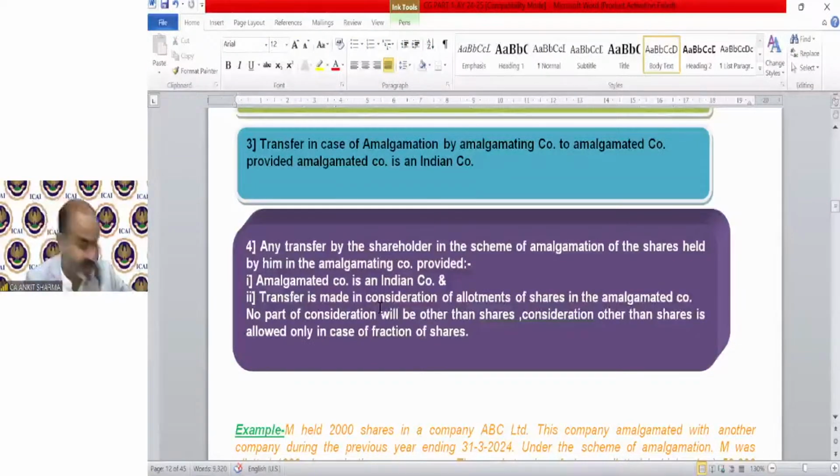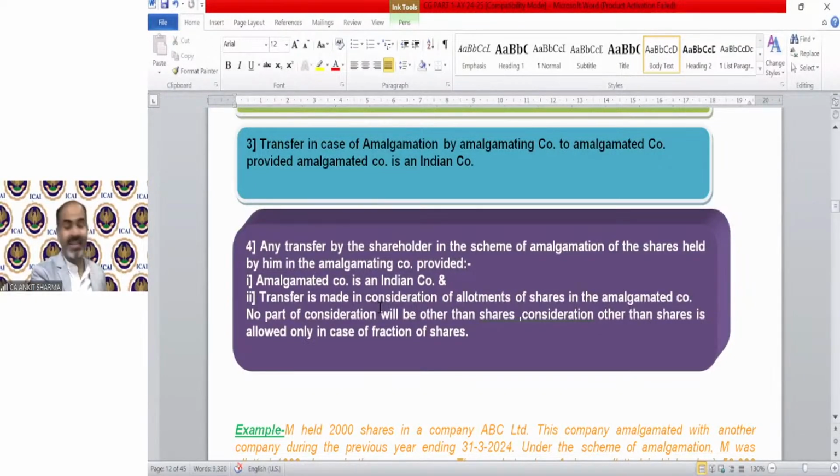Consideration other than shares is allowed only in case of fraction of shares. So amalgamation has two implications. One regarding the capital asset transfer during the amalgamation, that is an exempted transfer if the amalgamated company is an Indian company. And the second, the share exchange during amalgamation is also exempted for the shareholder.